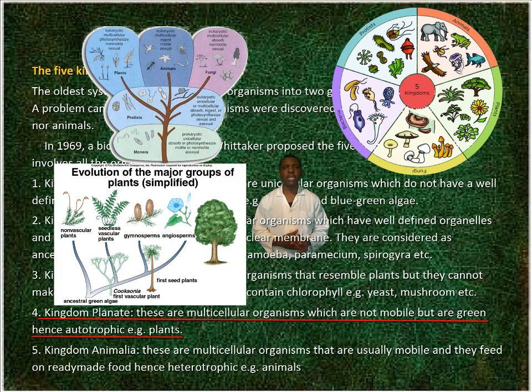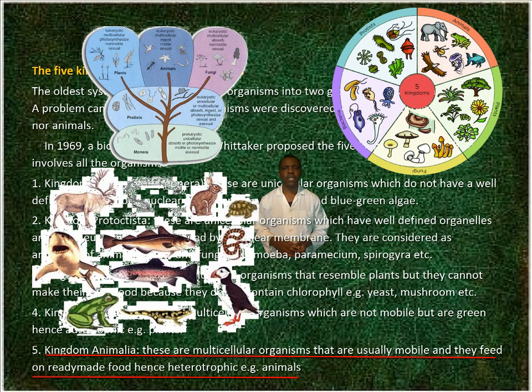4. Kingdom Plantae. These are multicellular organisms which are not motile but are green, hence autotrophic. Example, plants. 5. Kingdom Animalia. These are multicellular organisms that are usually mobile and they feed on ready-made food, hence heterotrophic. Example, animals.